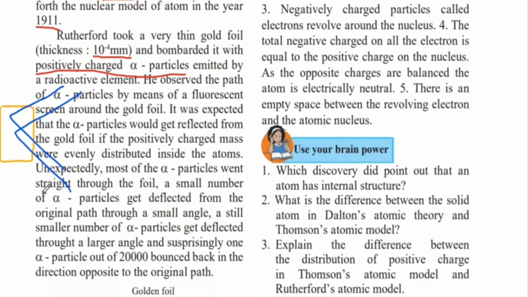A small number of alpha particles got deflected from the original path through a small angle. A still smaller number of alpha particles got deflected through a larger angle, and surprisingly, one alpha particle out of 20,000 bounced back in the direction opposite to the original path.